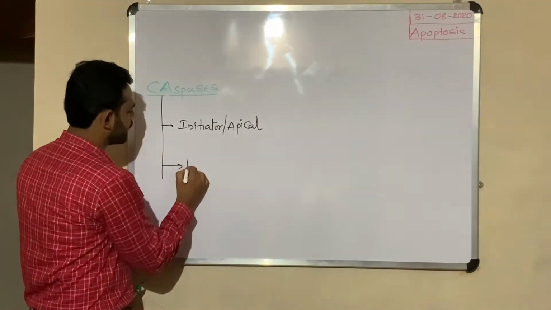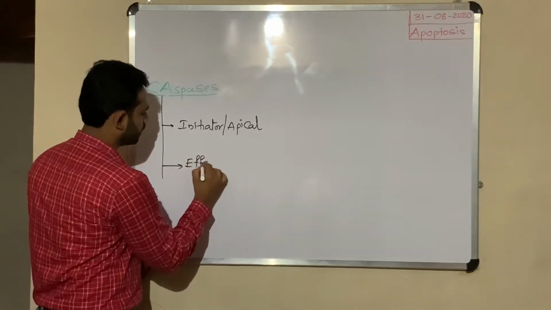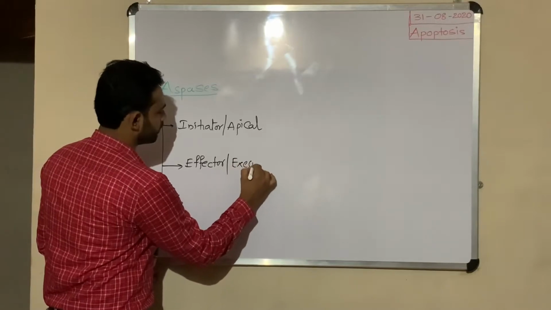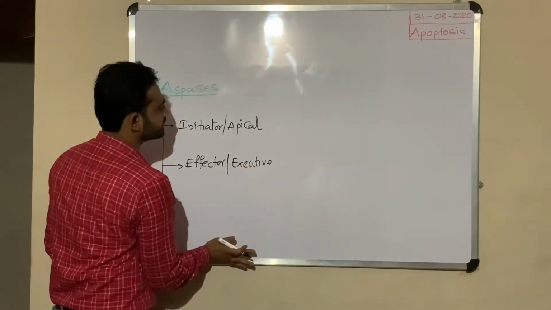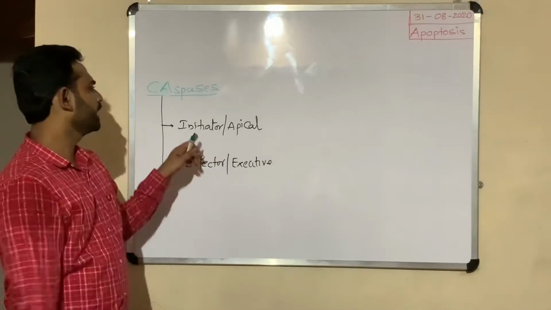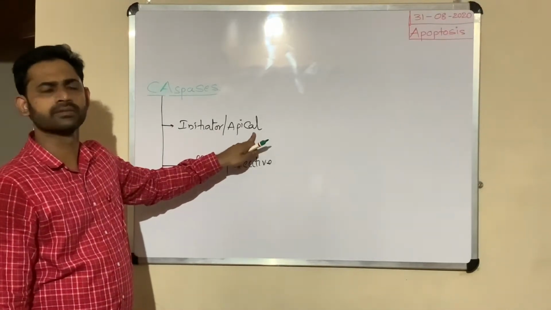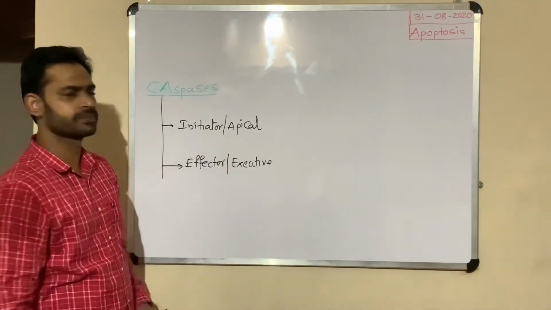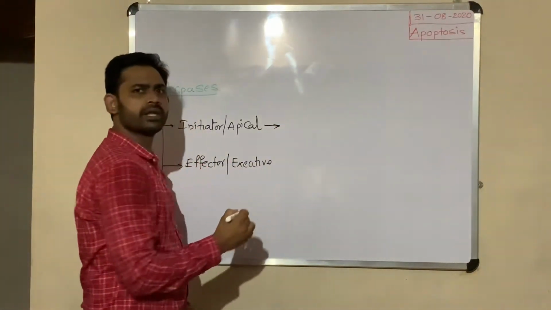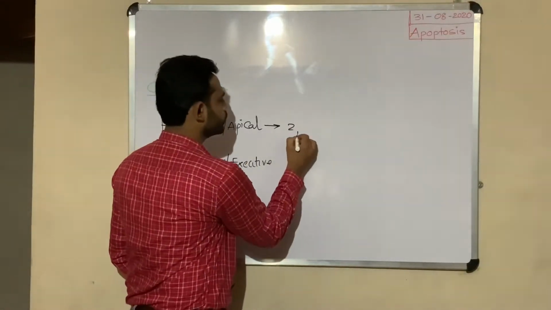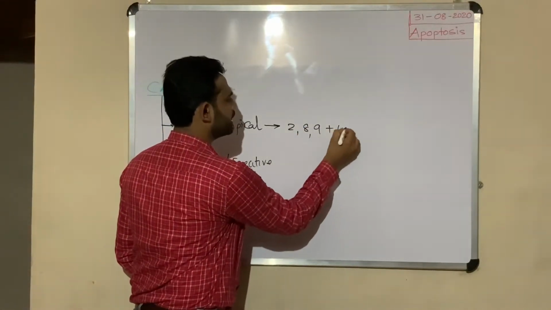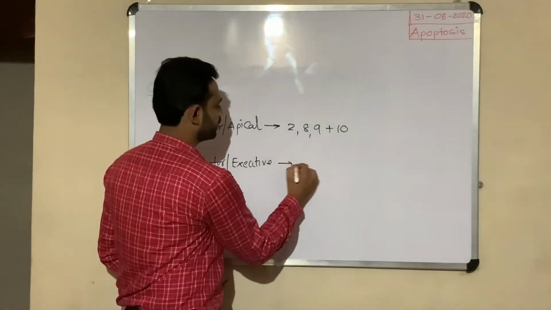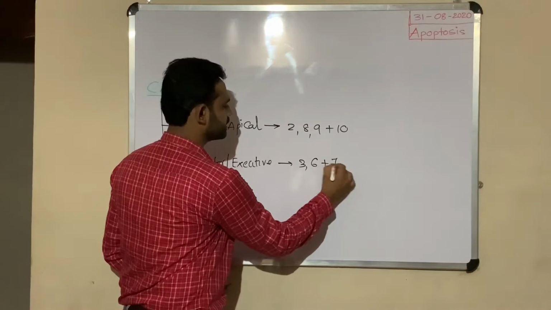The second type is effector or executive caspases. Now take the initiator caspases. These initiator caspases include 2, 8, 9 and 10. These effector caspases include 3, 6 and 7.